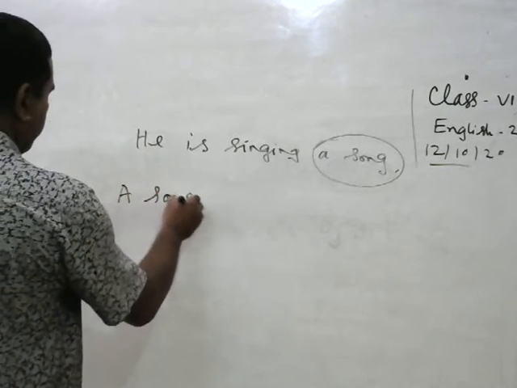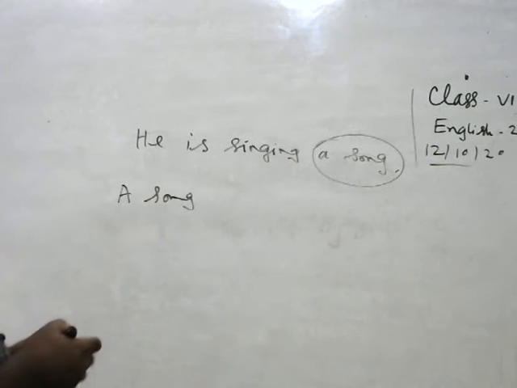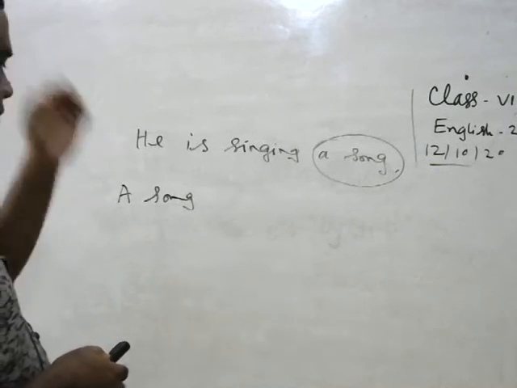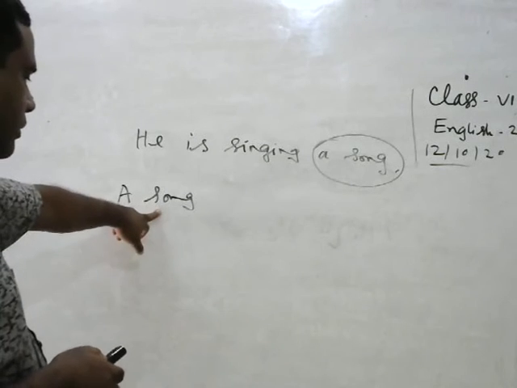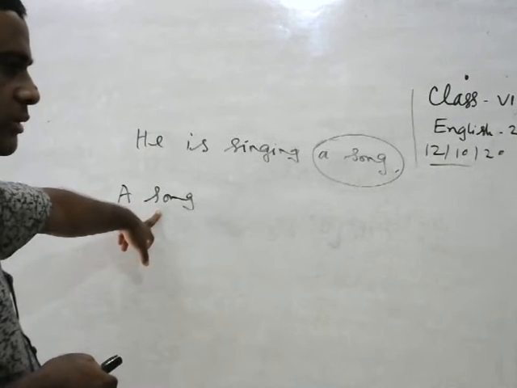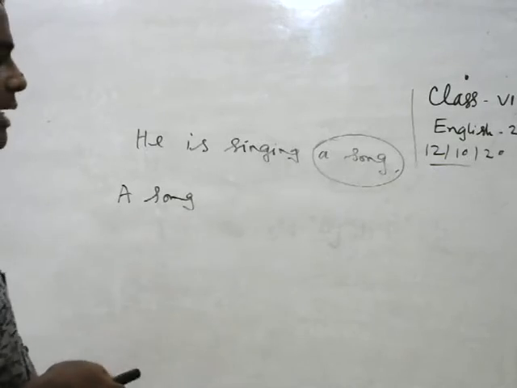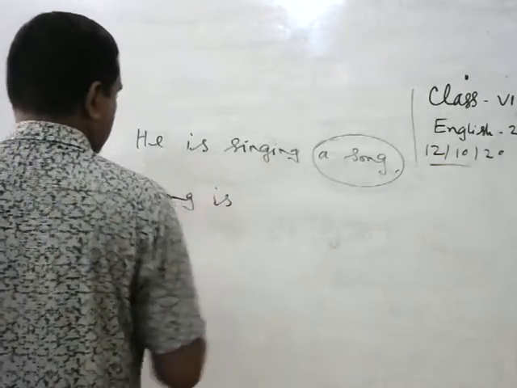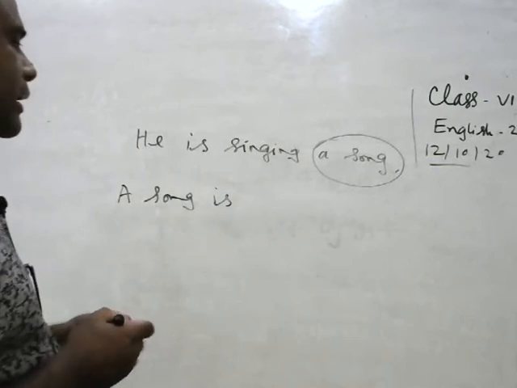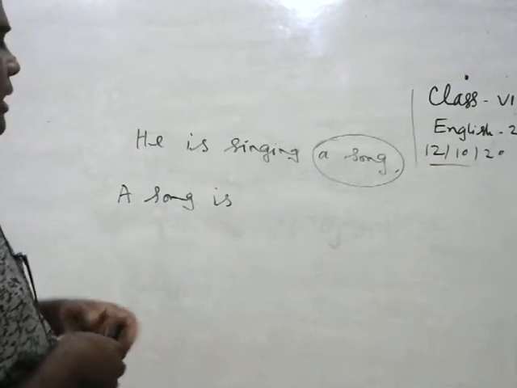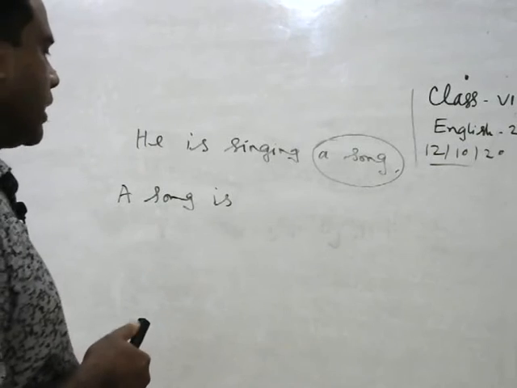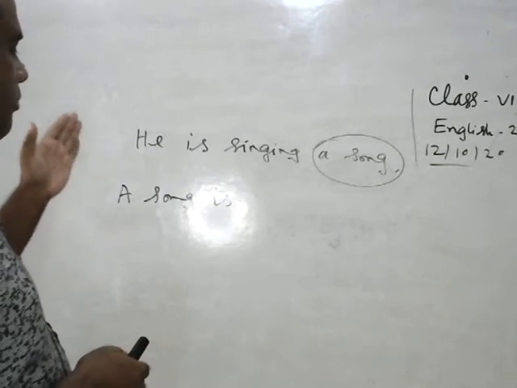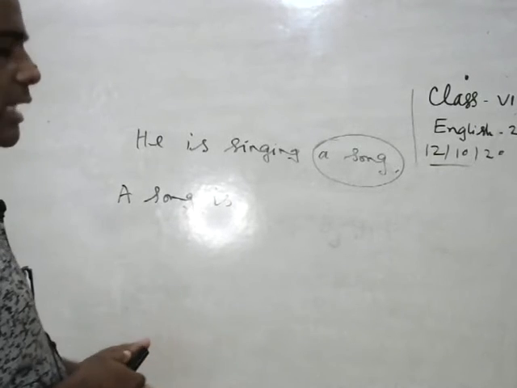Then we have to write the auxiliary verb. A song is third person singular, so we have to write the auxiliary verb is. In the passive sentence, if the active sentence is continuous, we have to write being after the auxiliary verb.